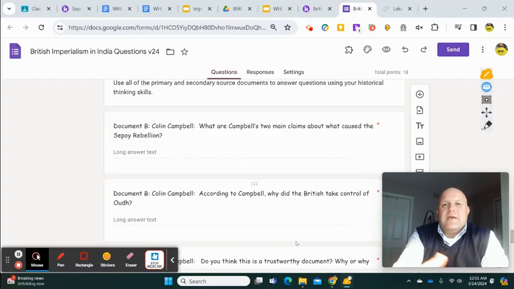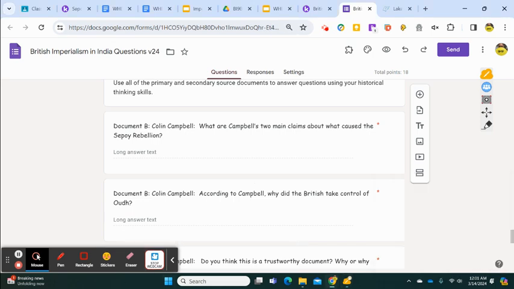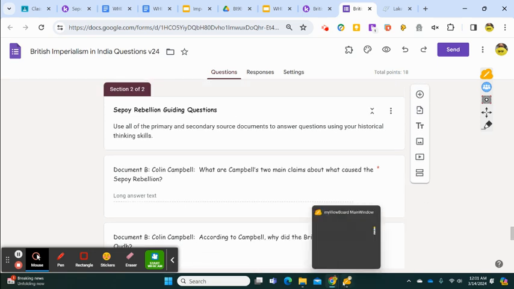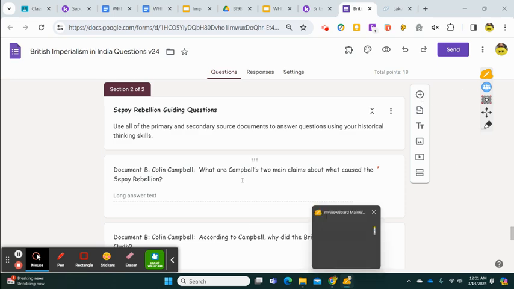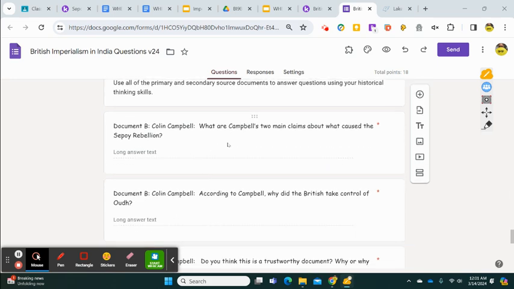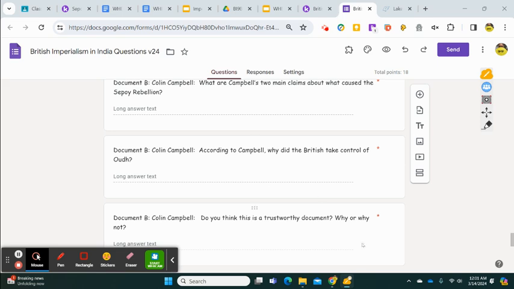This has to do with the Sepoy Rebellion. The Sepoy Rebellion is our case study for this unit. On Wednesday, we started the Sepoy Rebellion when we were reading the play, and the reasons why those Indian soldiers rebelled against British rule. So this is dissecting the reasons for this. And so you remember our things about sourcing and bias and corroboration and comparing documents, all the skills that we've learned. So Colin Campbell, what are his two main claims, and why did the British take control of the Oudh?